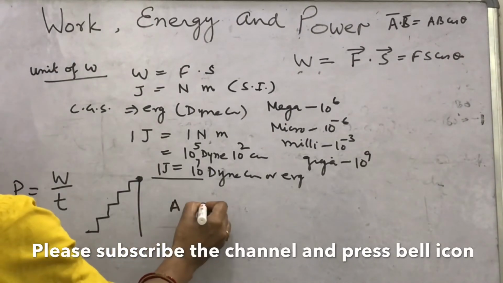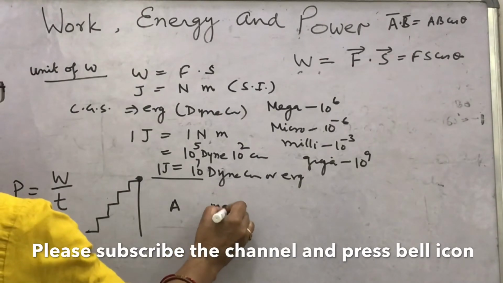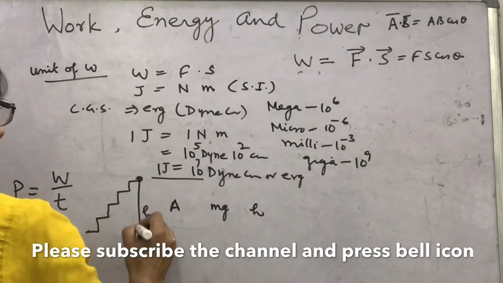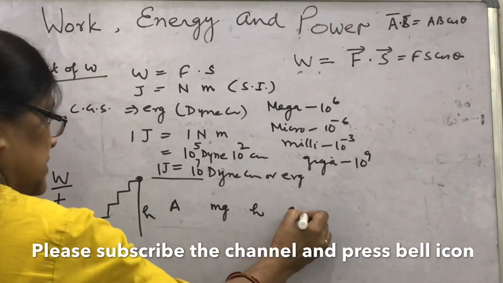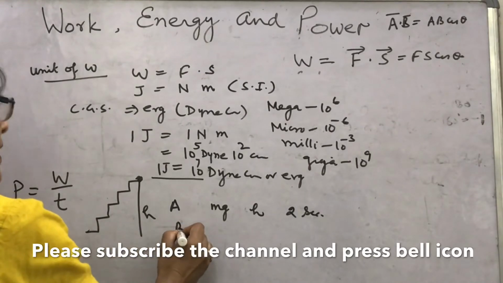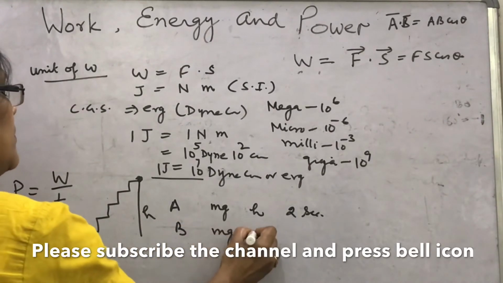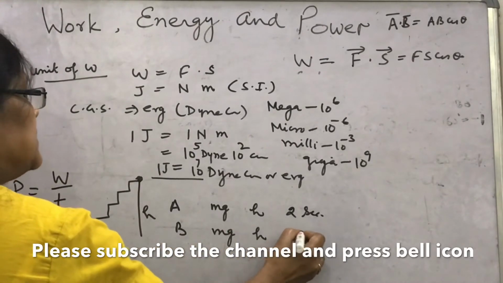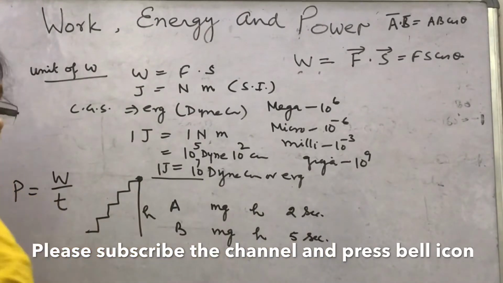A person A puts the same load mg up to the same height h in 2 seconds, and a person B takes the same load up to the same height h, but he takes 5 seconds.